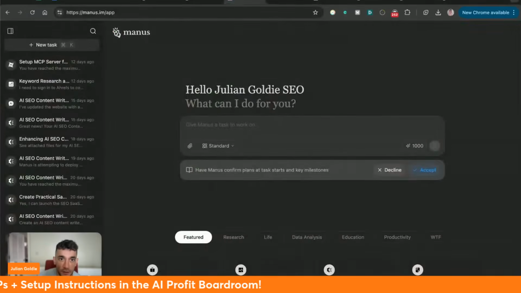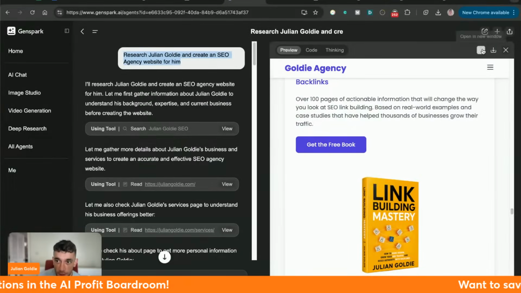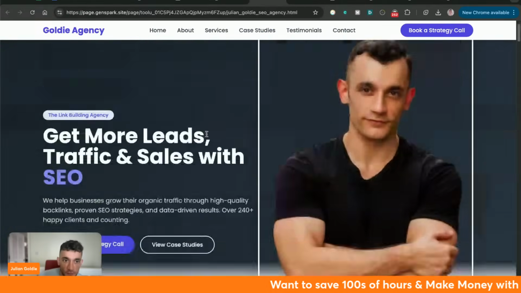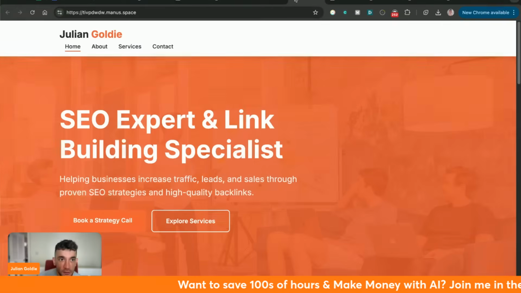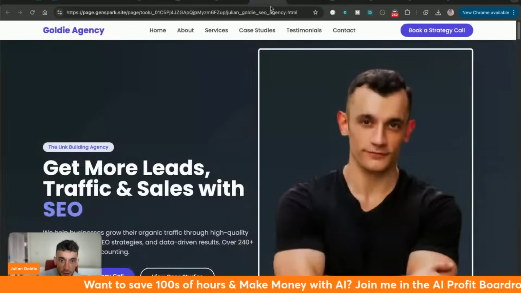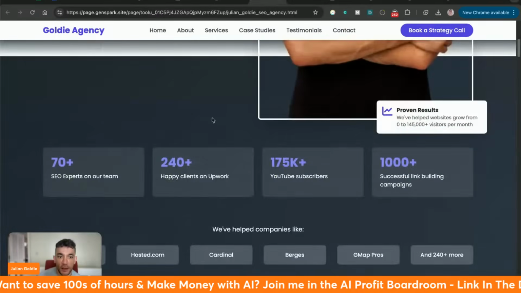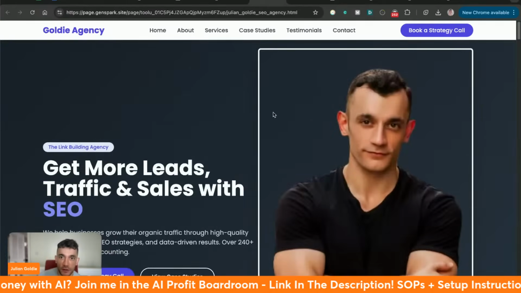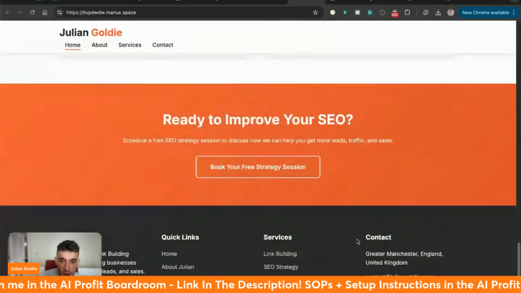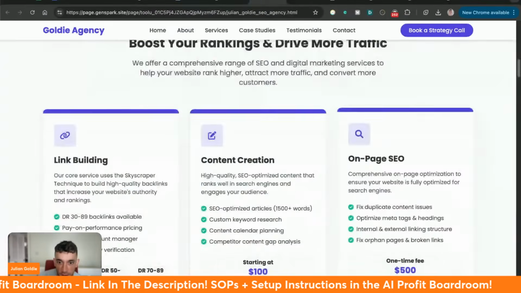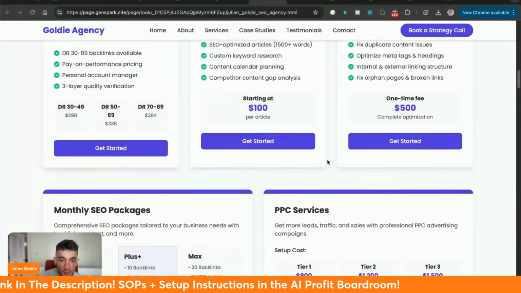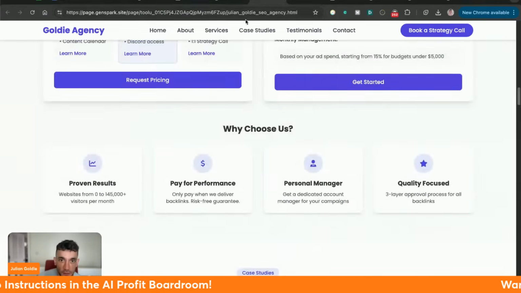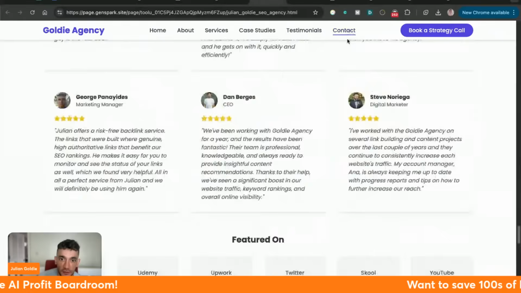If you compare it versus the output from Genspark, the difference is stark. The difference in quality of this website from Genspark versus Manus is huge. This seems to have created a much better output. You can see the design, the UI is super nice. It's actually created images of me, whereas the Manus output didn't create an image of me at all. And if we keep scrolling down here, it's even found out our prices. It's written a really long homepage for us. The navigation bar works perfectly, as you can see.